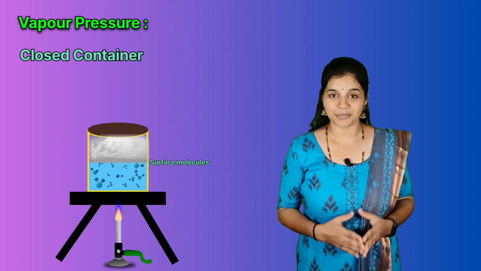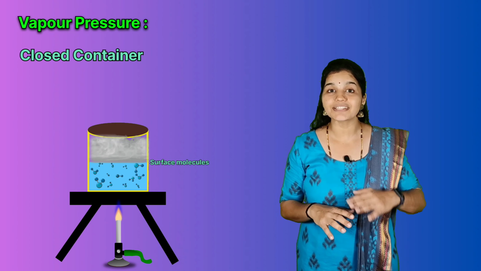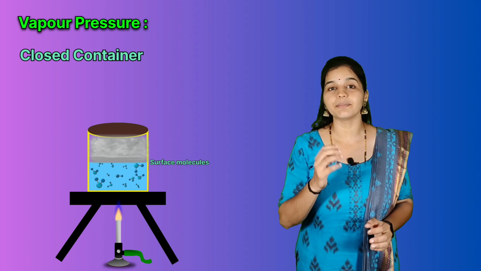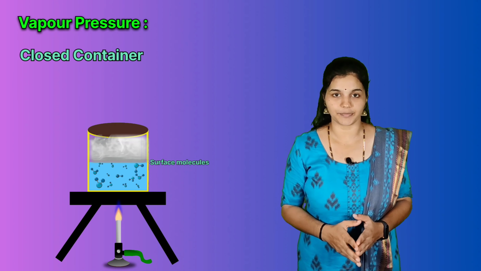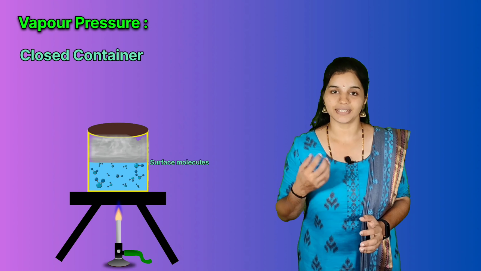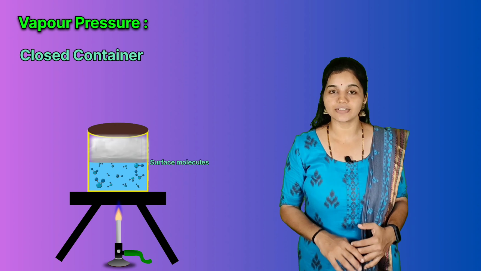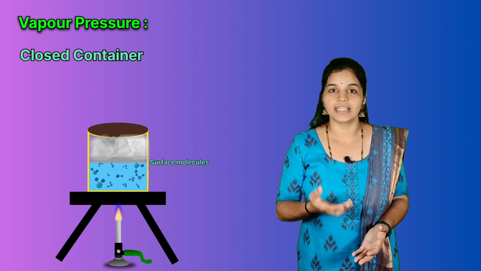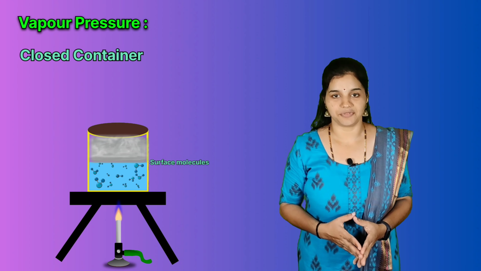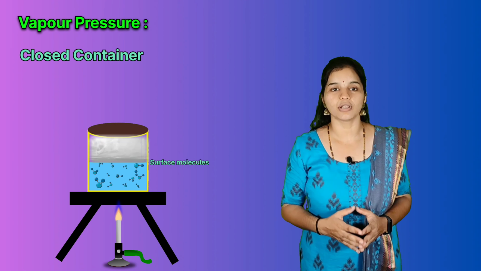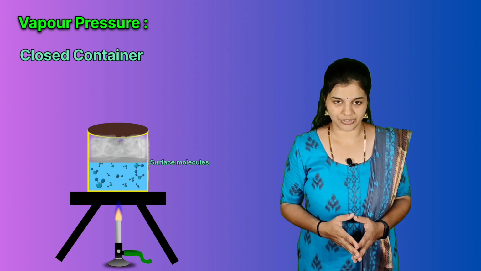So, always remember, it is the surface molecules that will be vaporized in any liquid. As you continue heating, the molecules from the interior of the liquid will gain energy and move to the surface, and these molecules undergo vaporization.